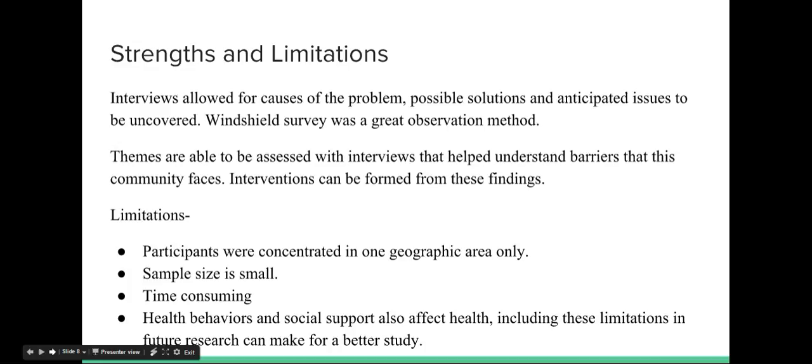Limitations. Participants were concentrated in just one geographical area, and the sample size was very small. And it was also very time consuming. I do understand that health behaviors and social support also affect health, so including these in future research can make for a better study.